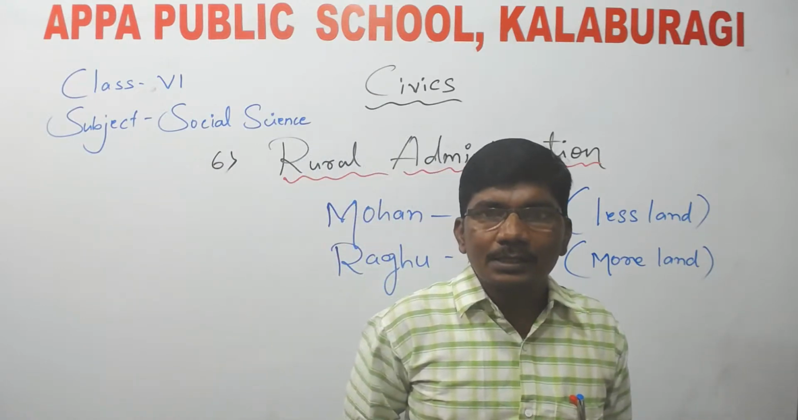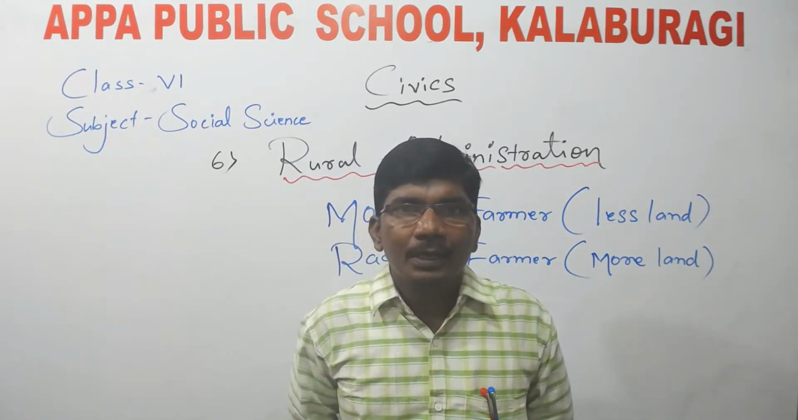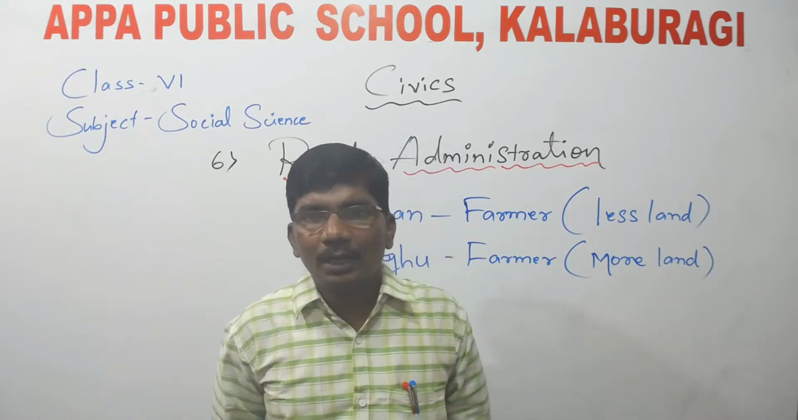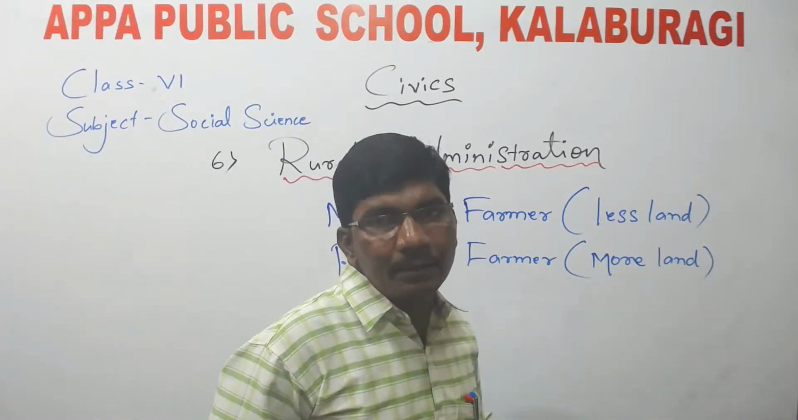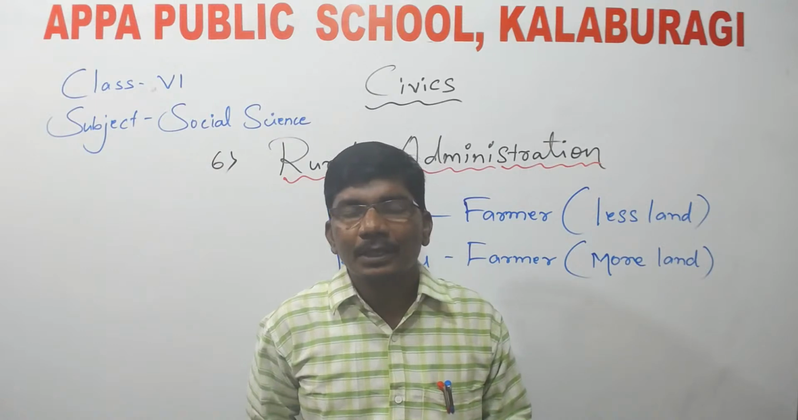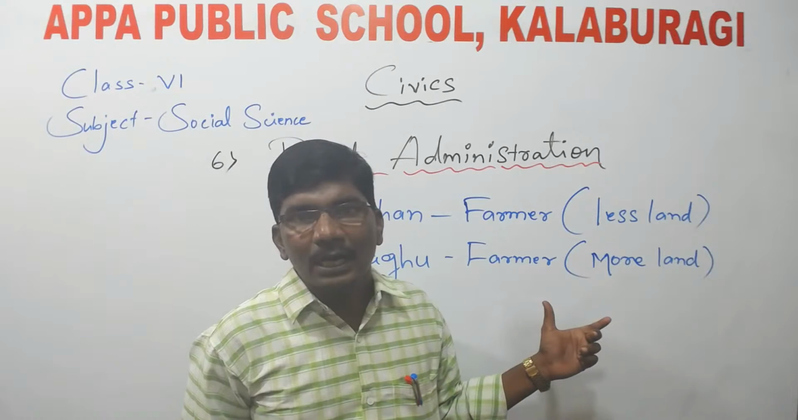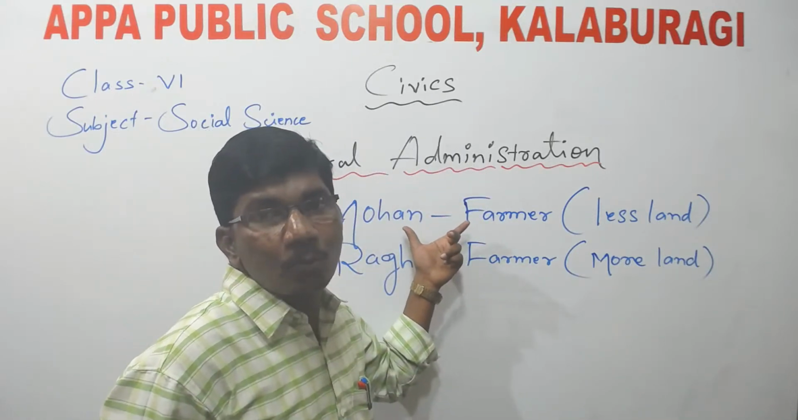There was a long discussion between Mohan and Raghu, and Mohan got angry and was shouting. So Raghu, who was a rich person with more land and many servants in his home, called one of the servants and said, "You hit Mohan."